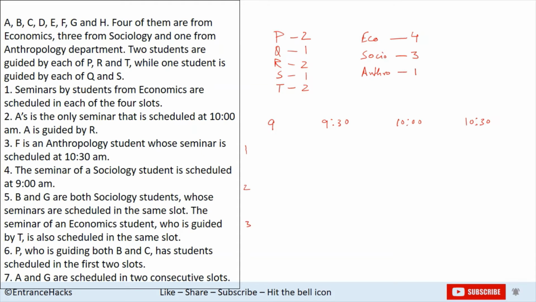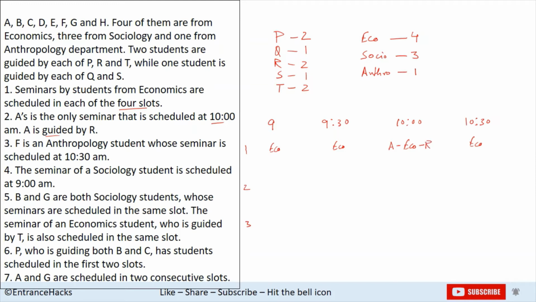So coming to this statement, seminars by students from economics are scheduled in each of the 4 slots. So there are 4 students in economics, 1 in each of the 4 slots. So we can easily write here eco, okay. Coming to next, A is the only seminar that is scheduled at 10 a.m. A is guided by R. At 10 a.m. there is only one seminar that will happen, and that is guided by R. So A will be the student and R will be the guide.